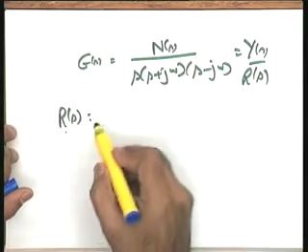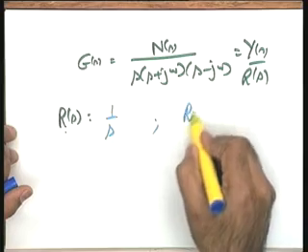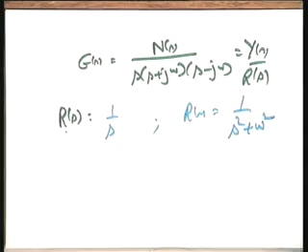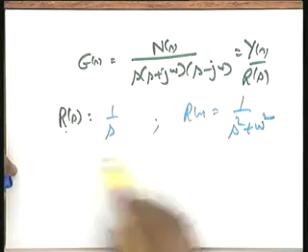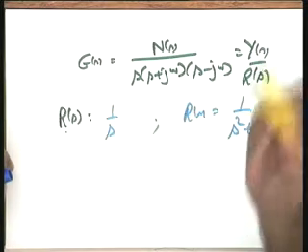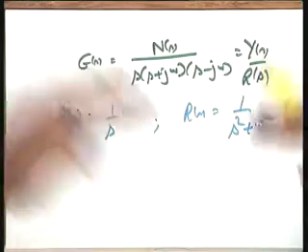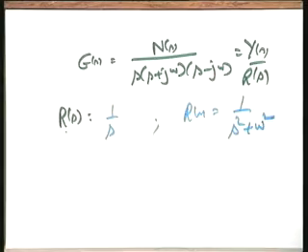You just imagine that R(s) is equal to 1 over s, or R(s) is equal to 1 over s squared plus omega squared. If you avoid these two inputs for this particular system, you name any other input, and the system will not have a growing response. For all the other inputs, the system is going to have maybe an oscillatory response, maybe a constant response, but it will not be growing.